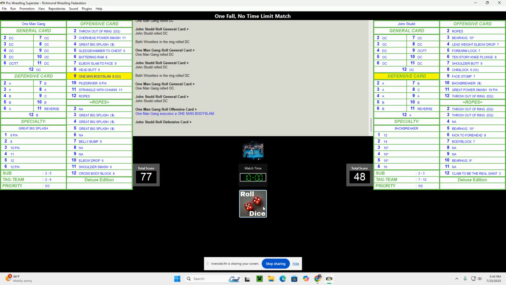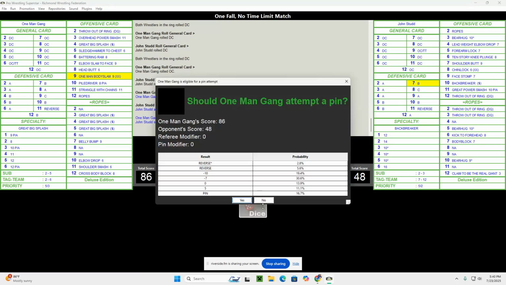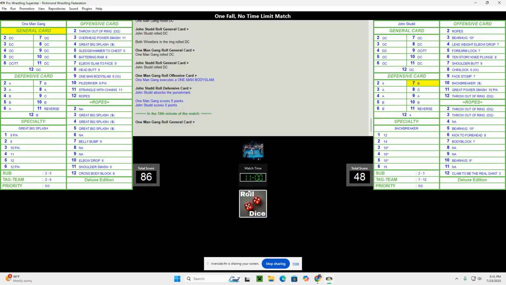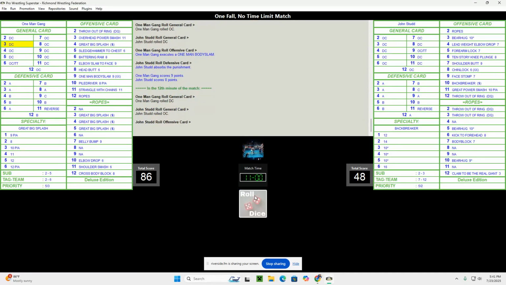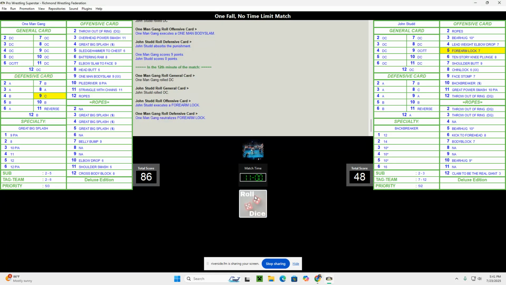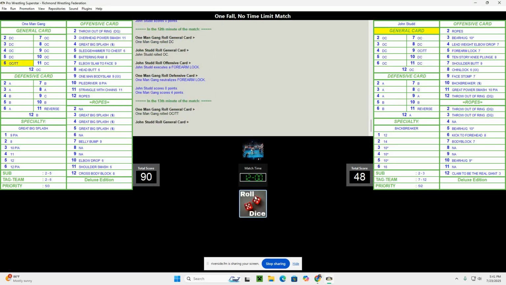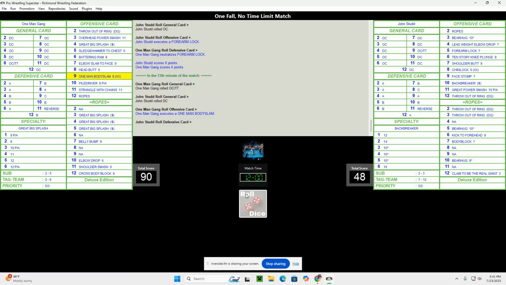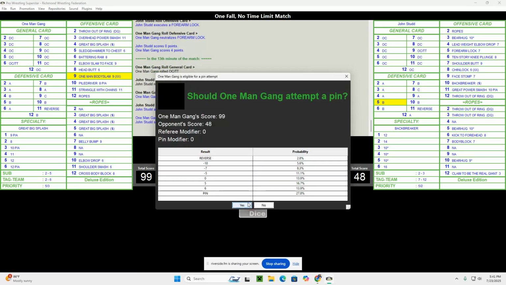All right, finally, One Man Gang going with the one-man body slam. I would say we're still going to skip it. Doesn't quite have enough of a lead. John Studd now with a forearm lock, and it was neutralized. One Man Gang going for the one-man body slam again.